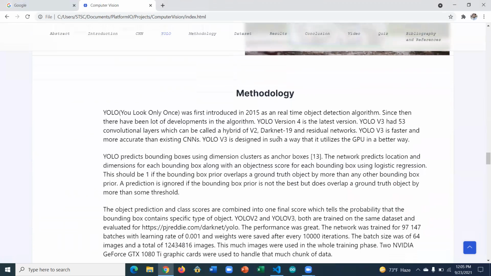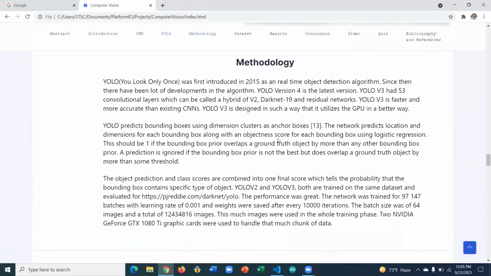Okay, so let's move to the methodology. YOLO was first introduced in 2015, and it's considered a real-time object detection algorithm. It's fast and highly accurate. Since then there have been a lot of versions of YOLO. The best one is YOLO 4, but we completed this project on YOLO version 3. YOLO version 3 was built of 53 convolution layers, which was basically created from Darknet 19 with residual and hybrid. YOLO version 3 is faster and more accurate than anything around CNNs.